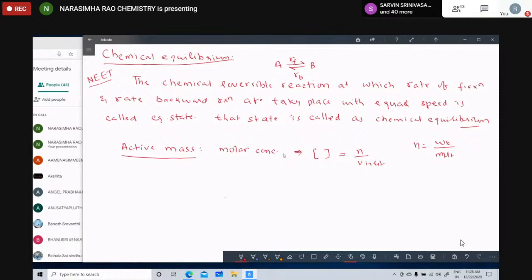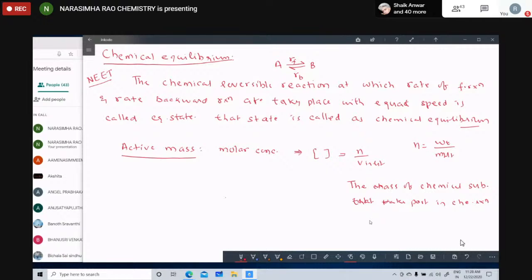Simply, active mass means the mass of the chemical substance that takes part in the chemical reaction.